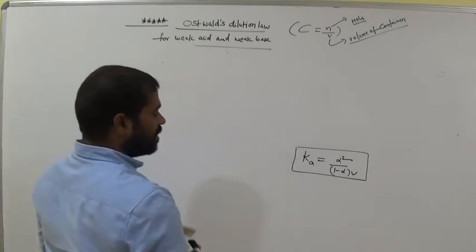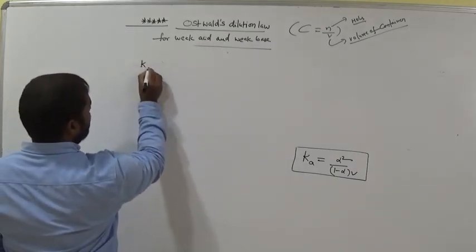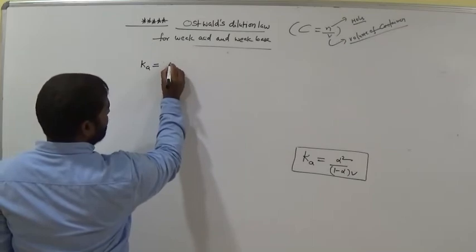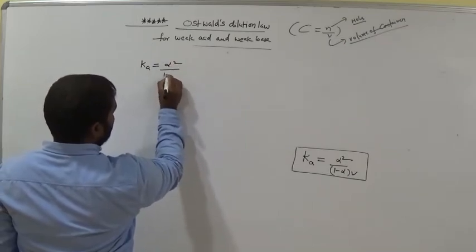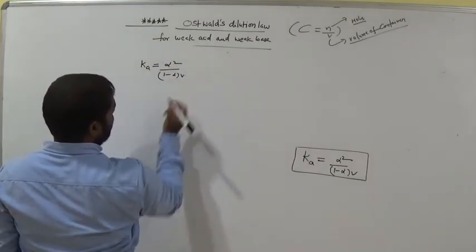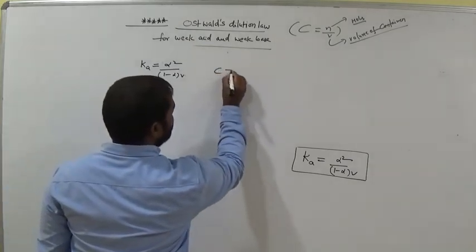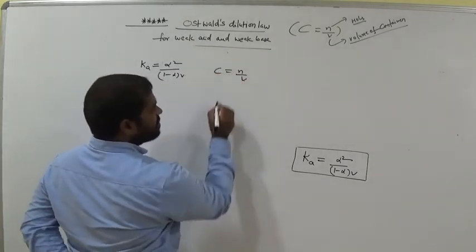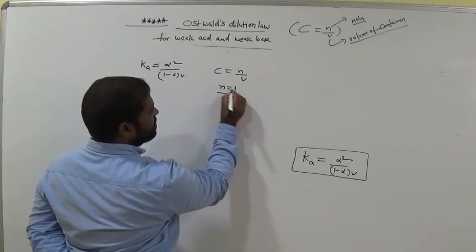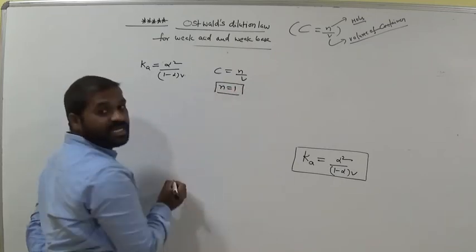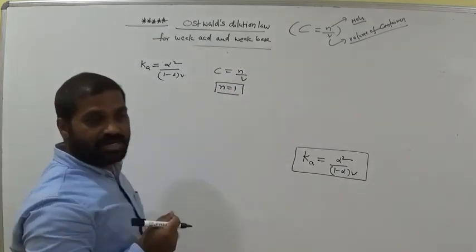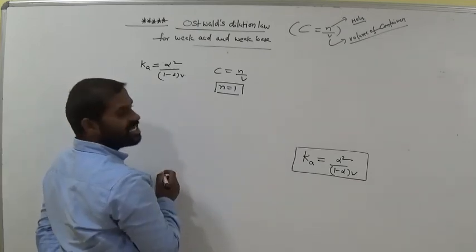Now finally, Ka is equal to alpha square by 1 minus alpha into V. But C is equal to N by V. Suppose N is equal to 1. Initially, how many moles did we take for the weak acid? 1 mole. So N is equal to 1 mole initially.